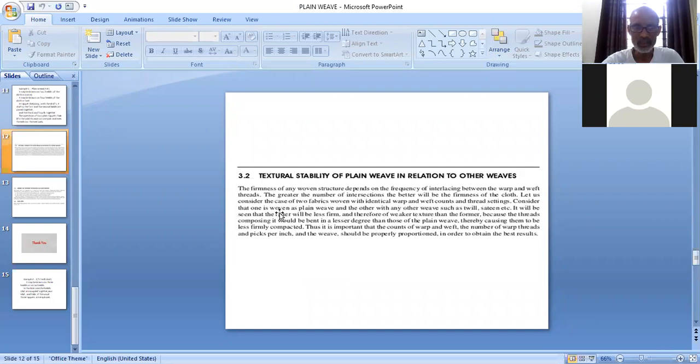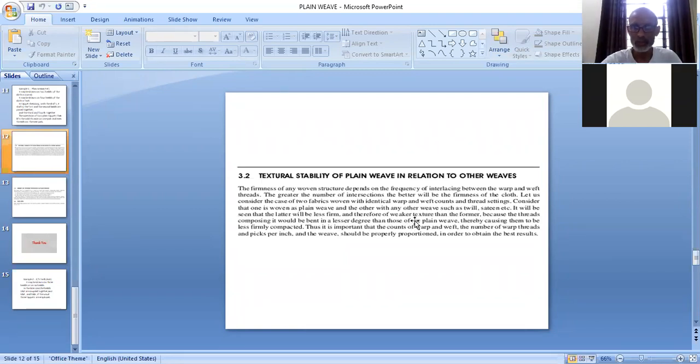Let us consider the case of 2 fabrics woven with identical warp and weft counts. अब हम इसको समझने के लिए 2 fabrics का example ले रहे हैं woven fabric का, जिसमें warp और weft count equal है and thread setting means EPI और PPI भी equal है. Consider that one is woven as plain view and the other with any other view. Variation क्या है?